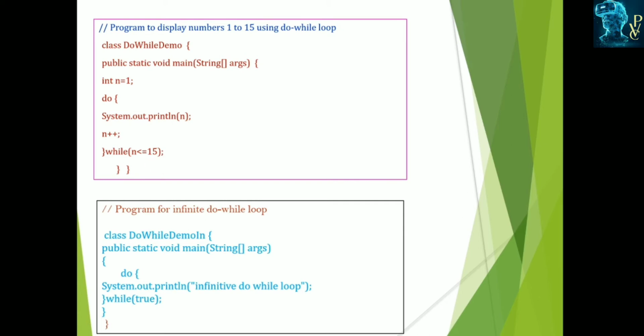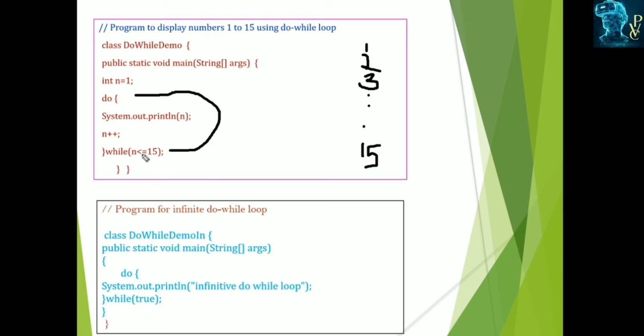This is true, so it enters into the loop again. Now n is equal to 2, and it displays. First 1 displayed, next n equal to 2 displayed, next n becomes n plus 1, so it becomes 3, which is less than 15, so it displays. Likewise this continues up to 15, displaying the n value.